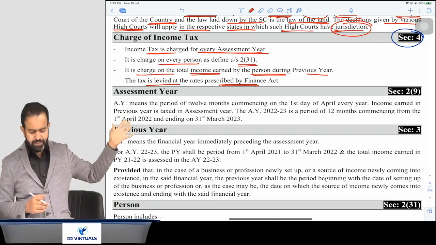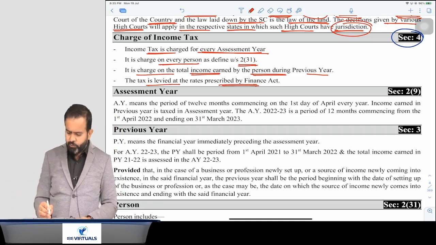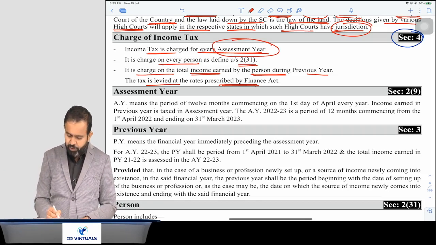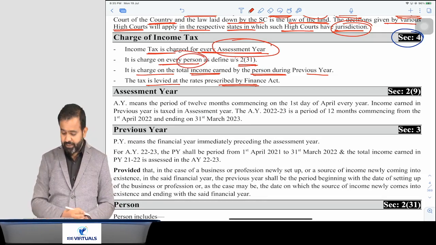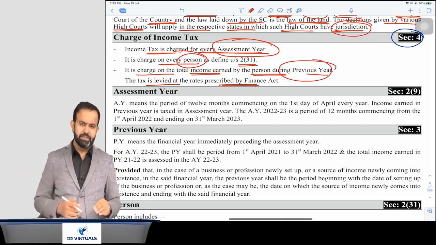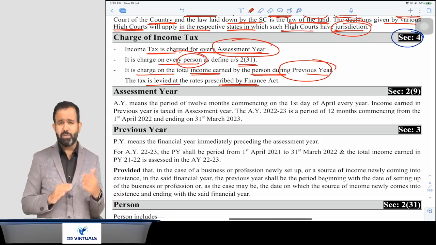So we will discuss certain terms. First part, what is the assessment year? Second part, what is the meaning of the person? Third part, what is the meaning of the previous year? So first we are going to start with the assessment year. Guys, now what is the assessment year and previous year? It's very simple.